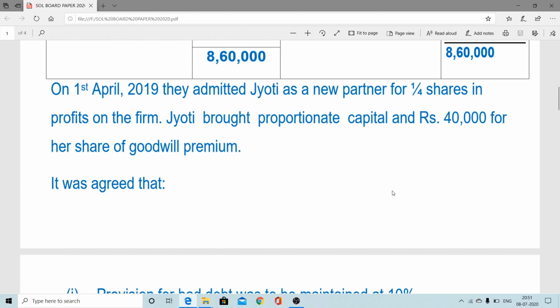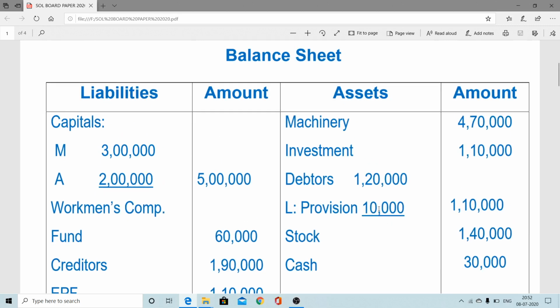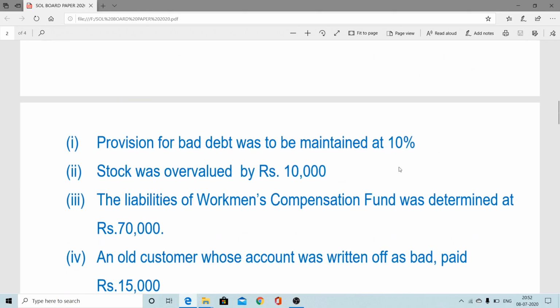Or you can do it this way: cancel the old provision on the revaluation credit side by provision for doubtful debt 10,000, and for the new purpose, provision for doubtful debt 12,000 on the revaluation account. Any one method we can apply, whichever is easy.